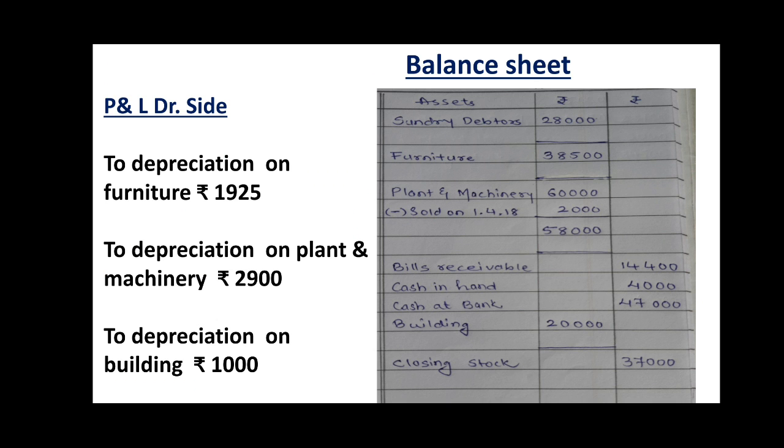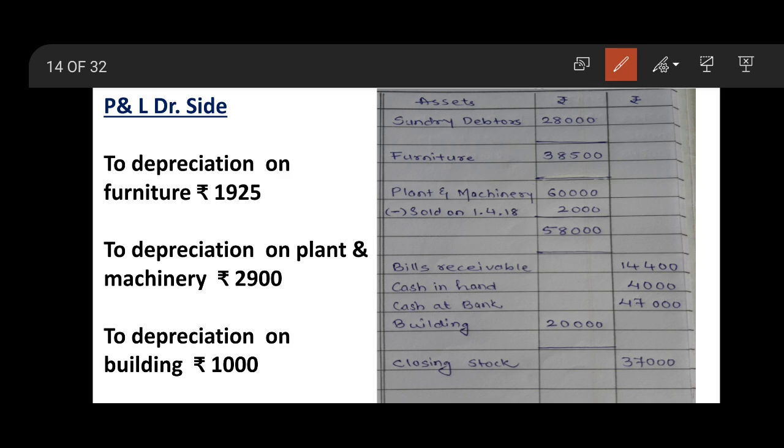So here I do have balance sheet. First of all, furniture. Furniture is here, less depreciation at 5%, and the depreciation amount of furniture was 1925. 1925 will be deducted out of 38500, and you will get 36575 in the outer column.